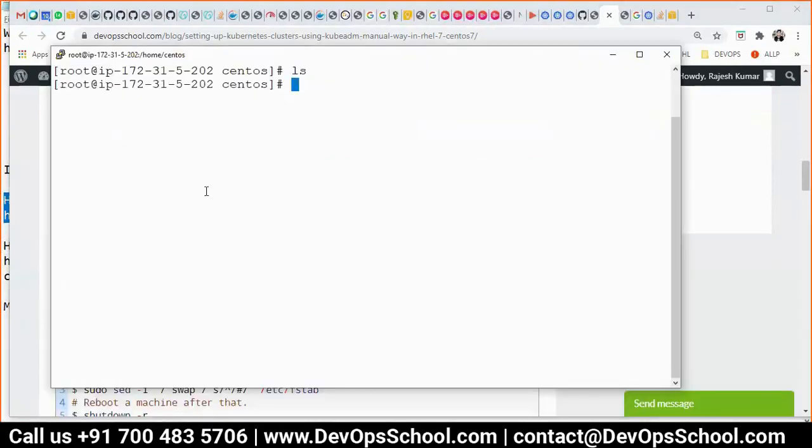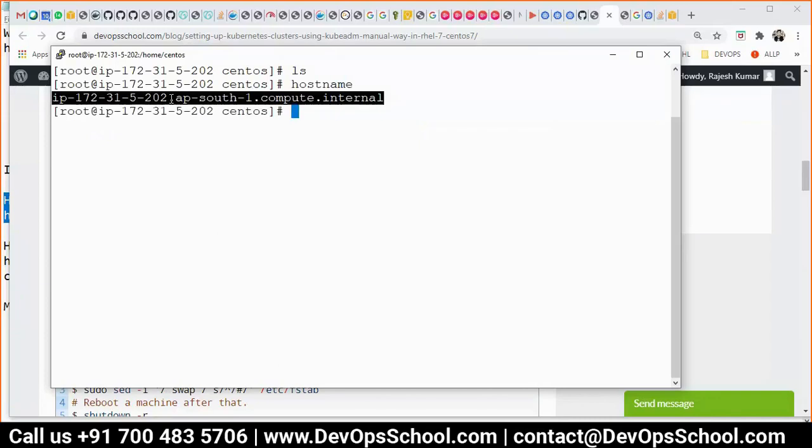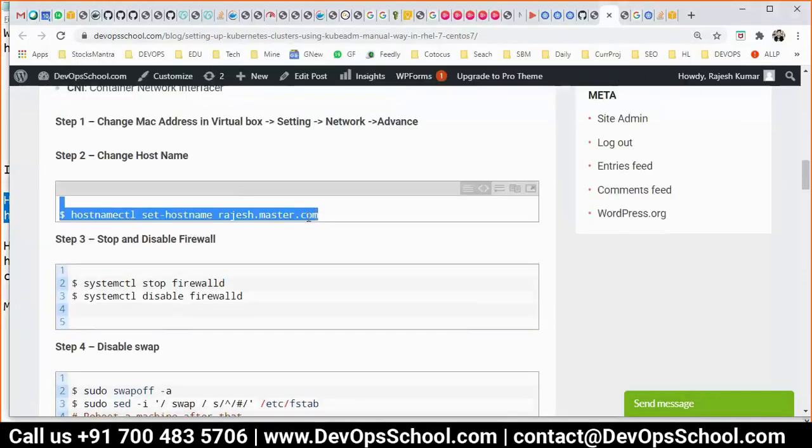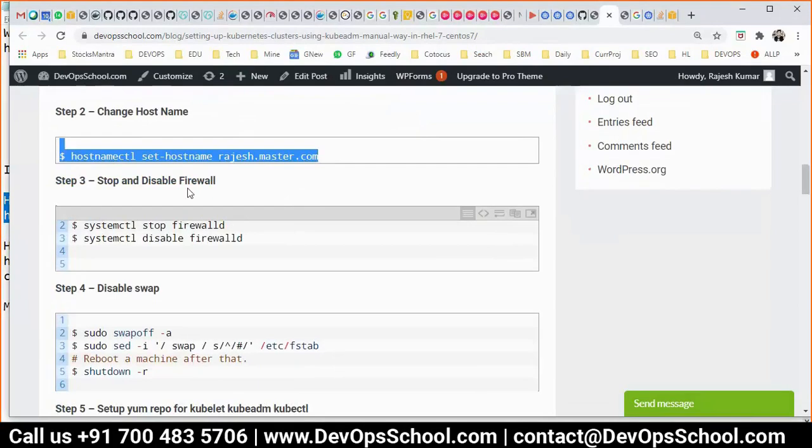Why? Because my host name in the AWS always comes unique. Always you will be unique host. Will not be repetitive. So that way I don't have to do that. But yours is with localhost or something. So you will have to do that.